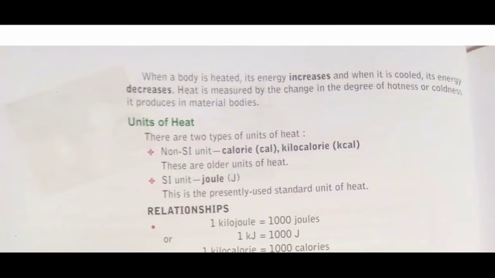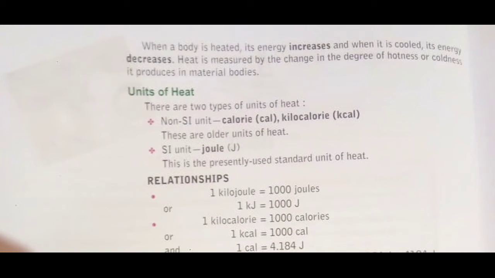Now, on the second page, it is given that when a body is heated, its energy increases, and when it is cooled, its energy decreases. How? When you heat a body, some energy is stored in the body in the form of heat. And if you leave a hot object in the atmosphere, after some time the heat of the object is eliminated from the body. What is the reason? The energy stored in the form of heat in that object is released into the atmosphere.